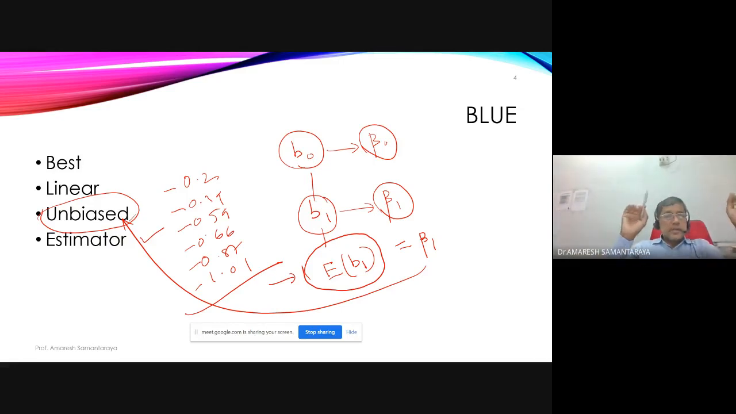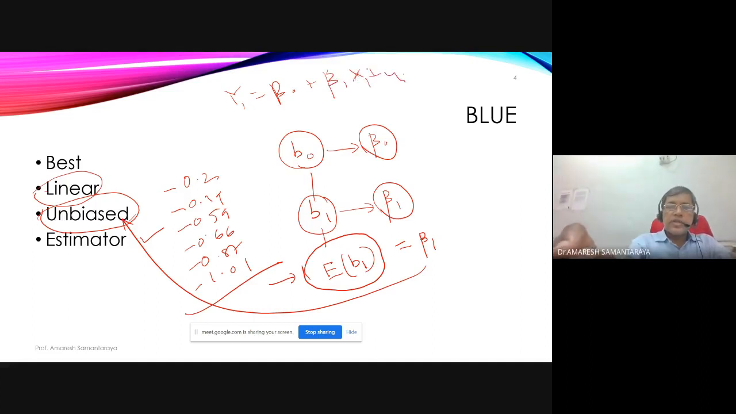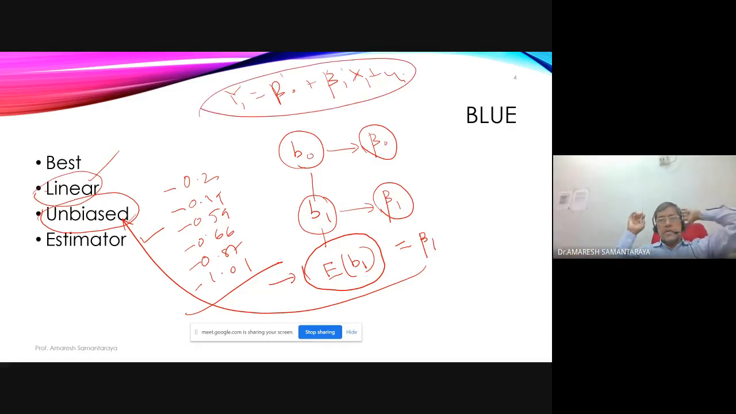Okay. Then what is linear? Linear basically is the specification of the model. If you remember the model, your model is yi equals beta 0 or b0, whatever you say, plus beta 1 xi plus ui. So here the exponent of beta 0, beta 1, xi, everything is 1. So it is a linear model. Okay. And then best. What is best here? The best here refers to minimum variance.